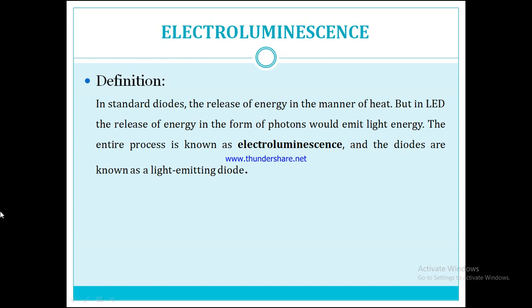When excited particles emit light energy, it results in luminescence. Similarly, electroluminescence occurs when the particles gain their energy from an electrical field before emitting light. The basic process is that electroluminescent materials are semiconductor materials.